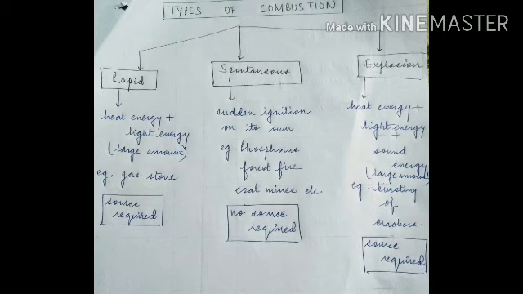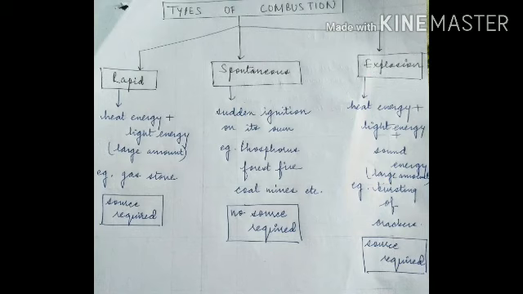The third type is spontaneous combustion. Spontaneous, as the name suggests, means on its own. So it is sudden ignition, combustion of a substance on its own without any external source. An example of this is the burning of phosphorus. Phosphorus is very reactive, so when we place it in air, it reacts and catches fire.